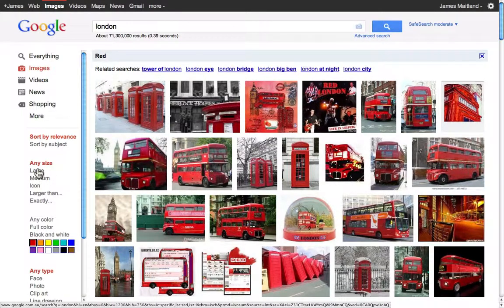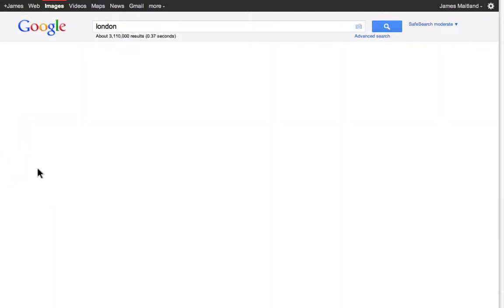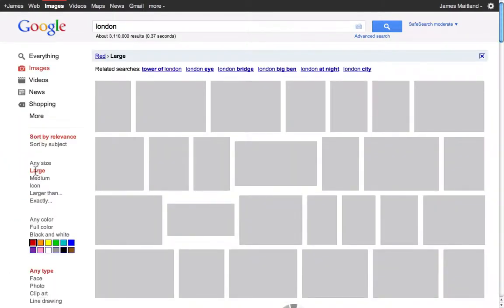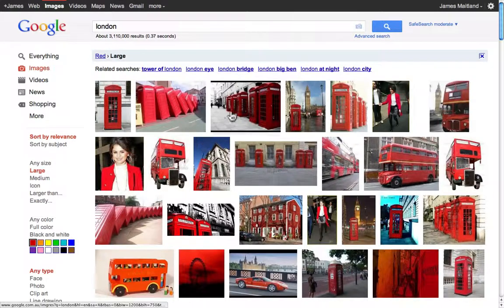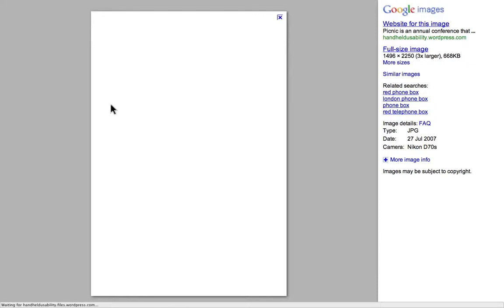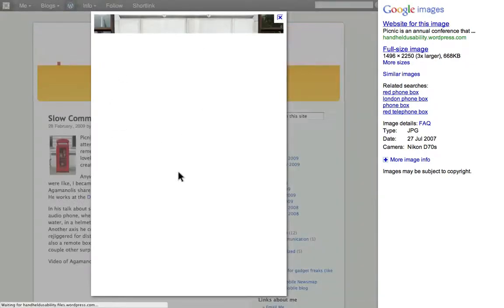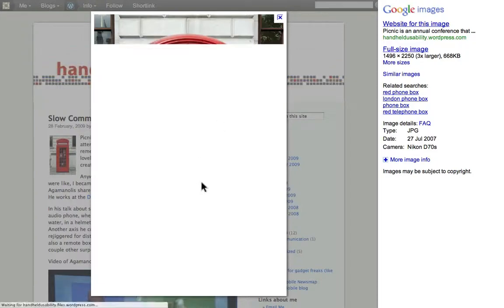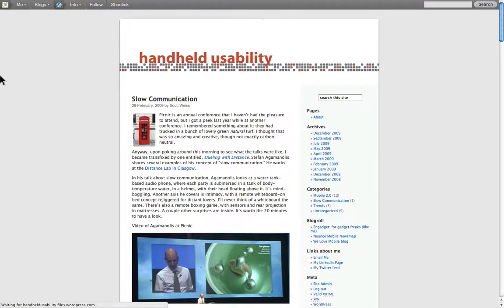If I want to use one of these in a presentation, I probably need a large one. So by clicking on large here, it gives me the larger photographs that I can use, and I might want to use this one here. Never use the small one. And remember, if you're going to use this in your presentation, you should always reference where you got it from. We're not going to wait for that to download. That's some simple searching techniques.